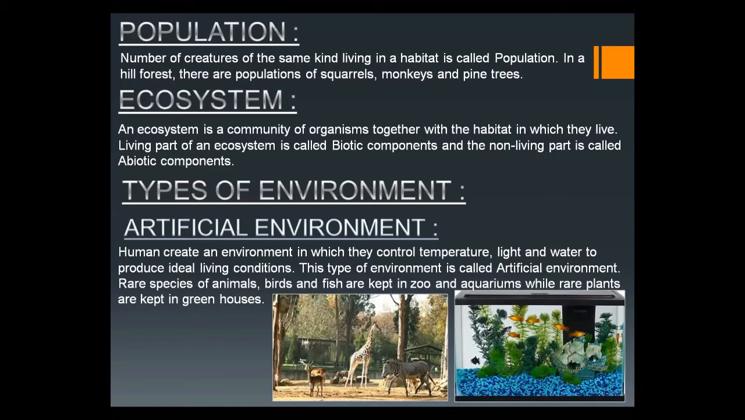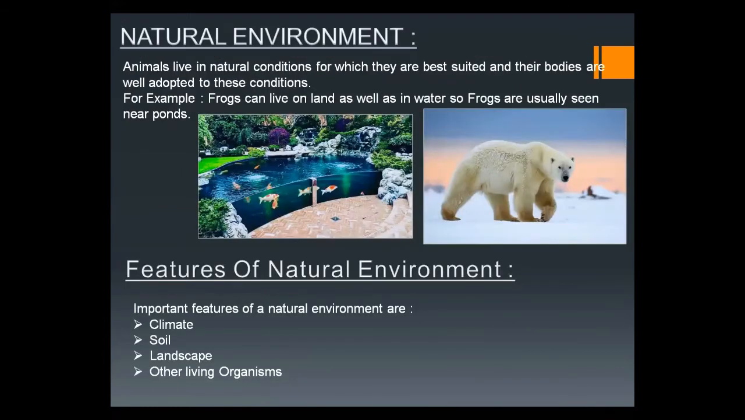We keep the rare species of animals and birds in the zoo, and we keep the rare species of fishes in the aquarium, while the rare or endangered species of plants are kept in the greenhouses. So the zoo, the aquariums, and the greenhouses are man-made, and they are examples of artificial environment. I hope you understand.